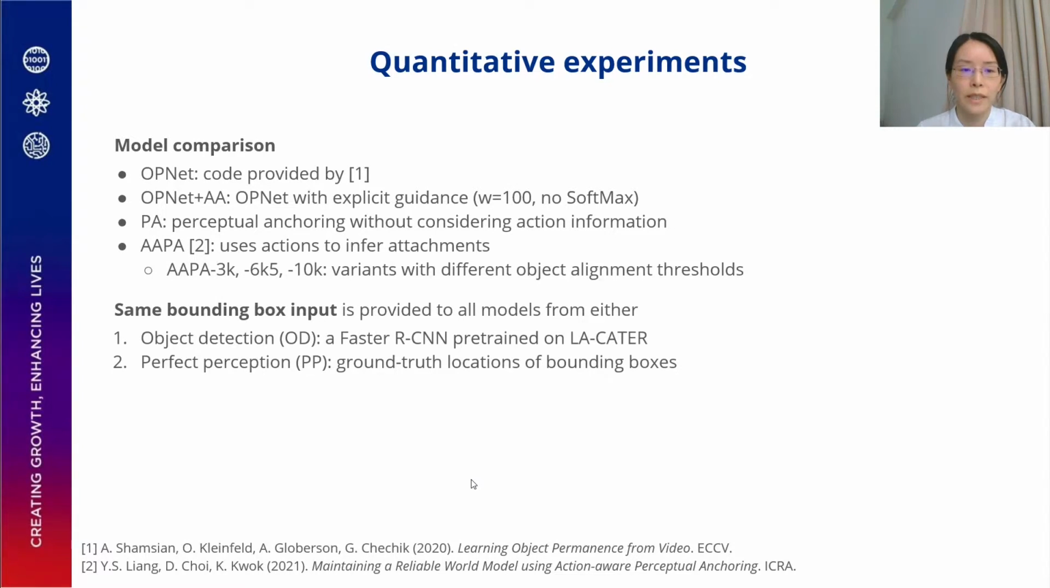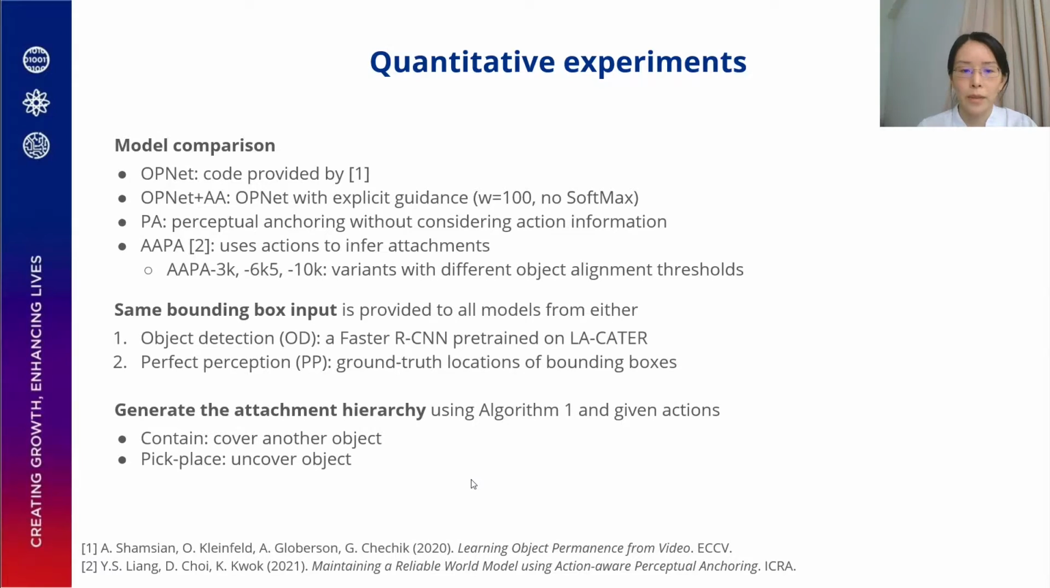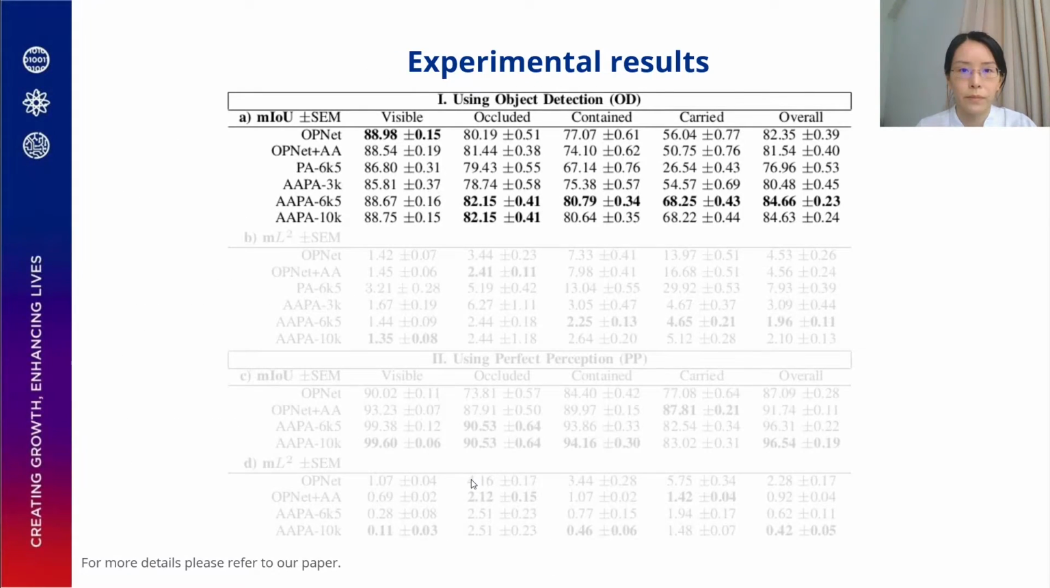All models receive the same bounding box input, which is provided by either an object detector, which is a Faster RCNN pre-trained on the allocator dataset, or perfect perception, which consists of ground truth locations of bounding boxes. We generate the attachment hierarchy using the algorithm described earlier and the given actions: contain, where one object contains or covers the other object, and pick and place, where the object becomes uncovered again.